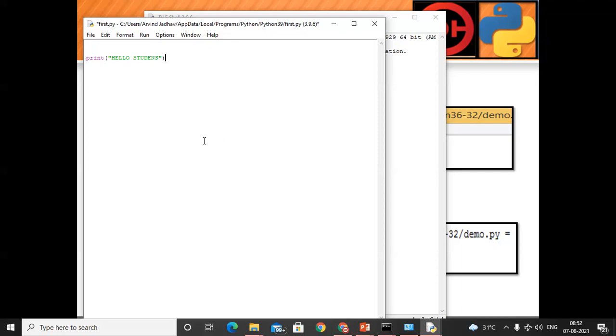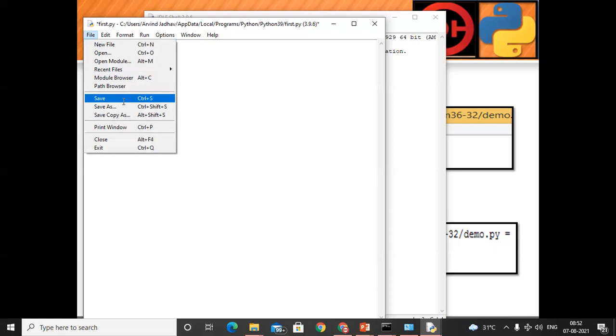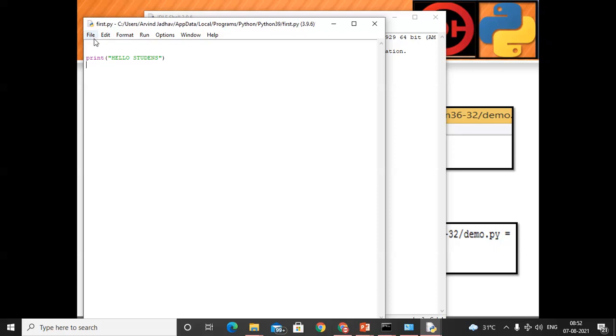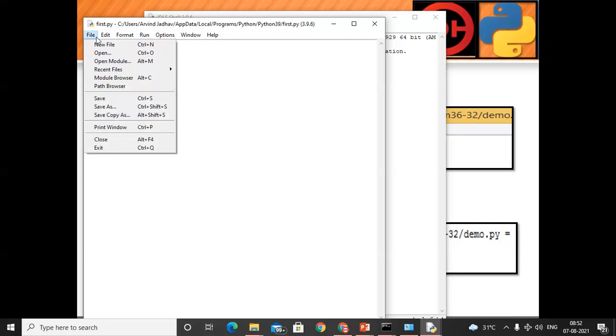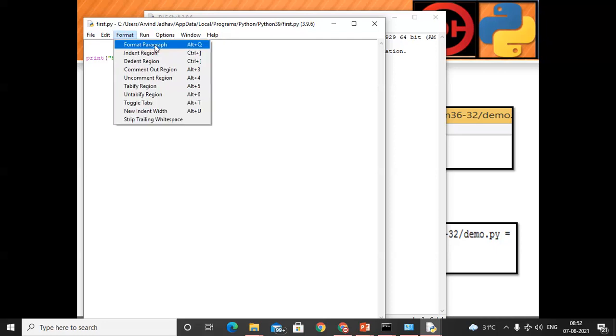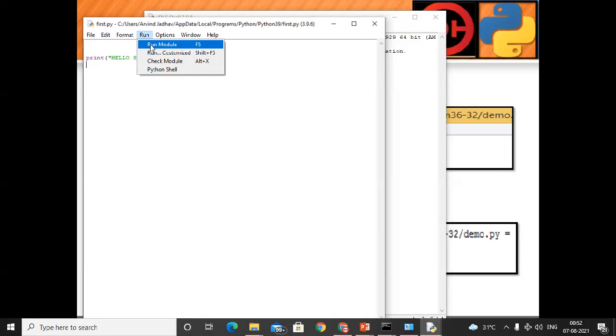Just check out, here we created this file. Click on the file and save, and click on the run button. Okay, once we save the program, the color will change. After that, click on that and run module.